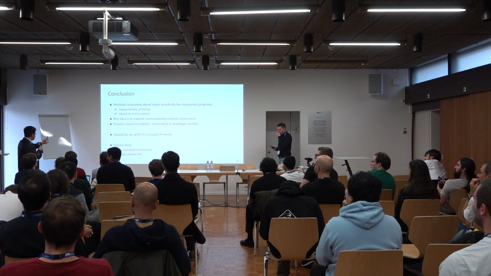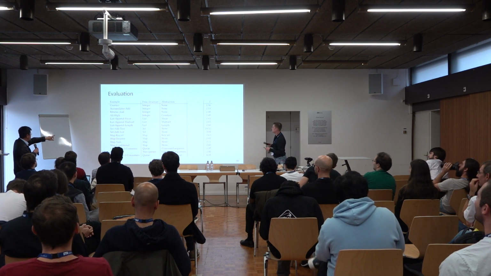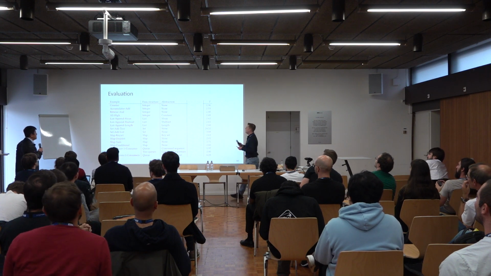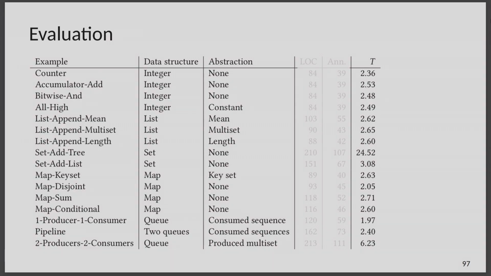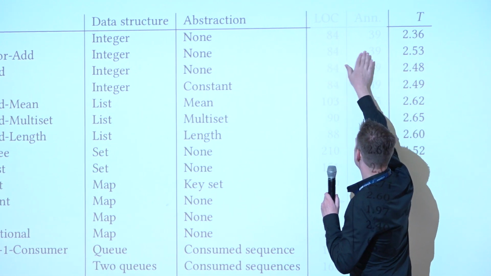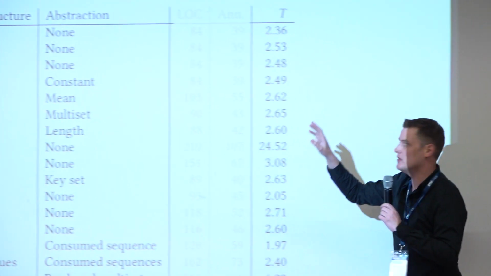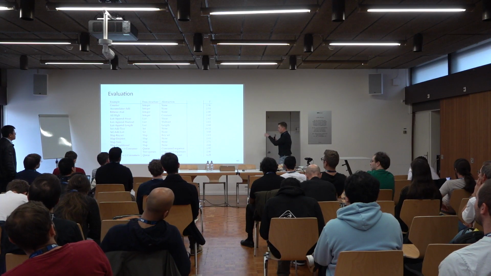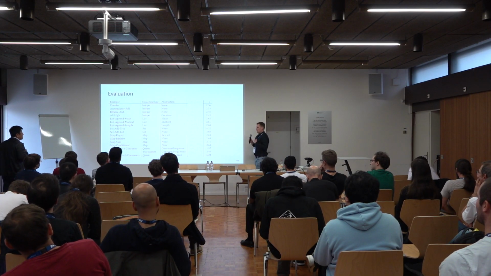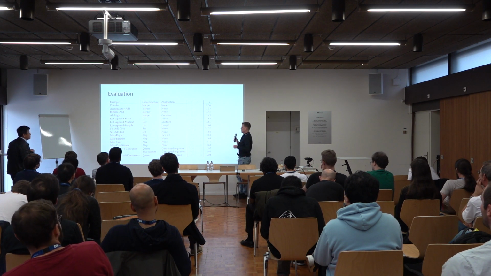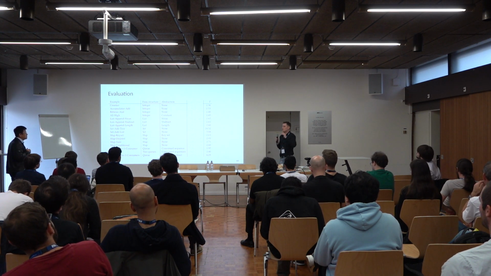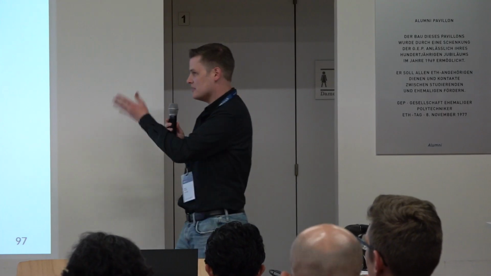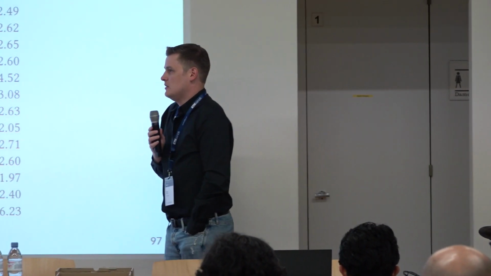Okay, could you go back to the previous slide, 97? Could you comment a bit on the annotation burden? How easy will this be for people to use? Yeah, so that's important. These are lines of code plus annotations. The annotations for these examples are about 1-to-1, so one line of annotation per line of actual code. I guess it's not really much more or much less than you'd expect for other things. That's kind of in the normal range, I'd say.